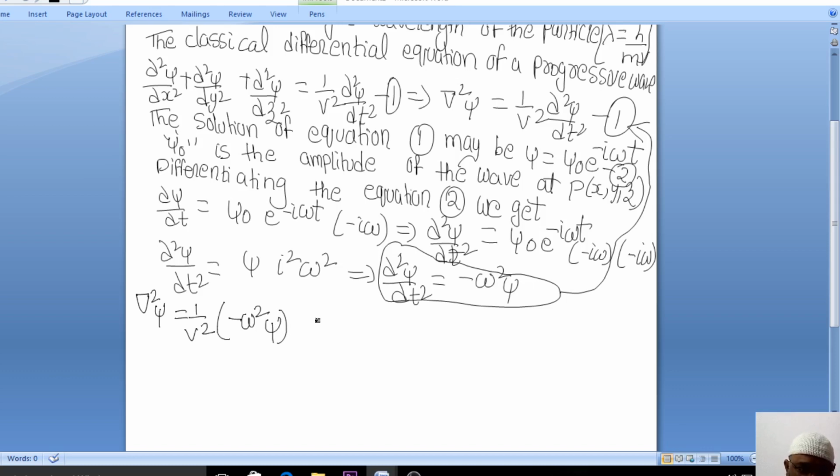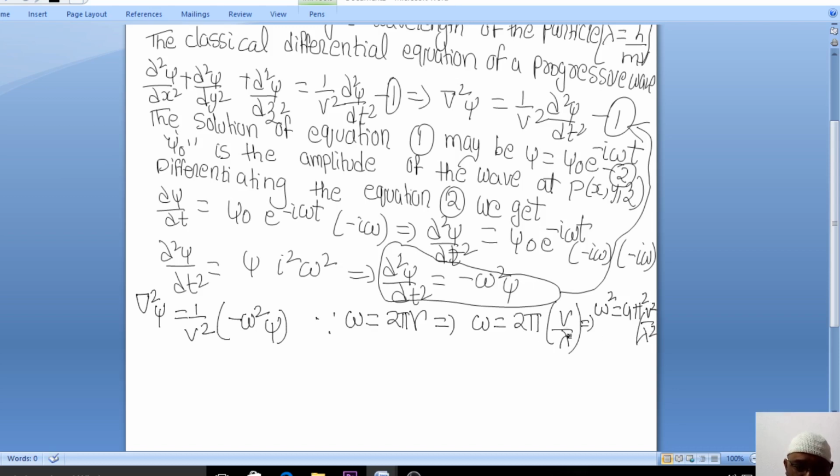Since omega is equal to 2 pi nu, as you already know, and nu is frequency, I can write nu as v by lambda. Can I write like this? So omega is equal to 2 pi v by lambda, which implies omega square is equal to 4 pi square v square by lambda square. Clear, everybody? Omega is 2 pi times v by lambda.